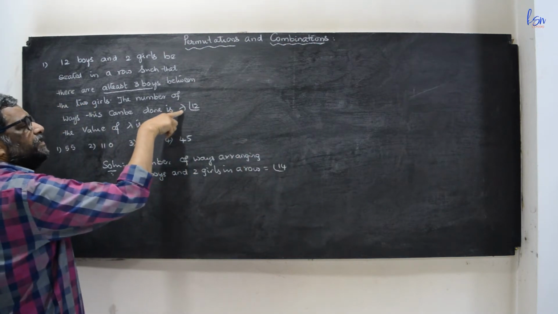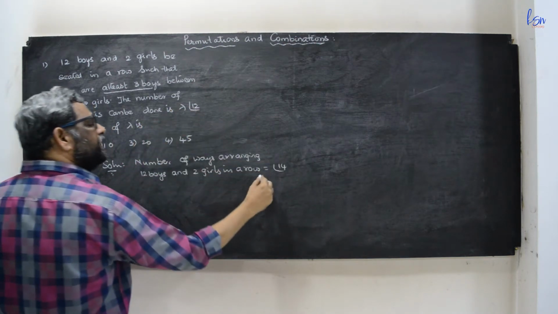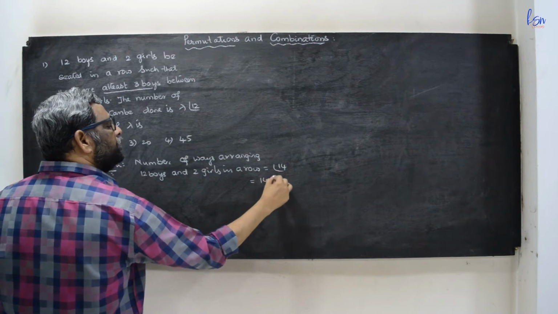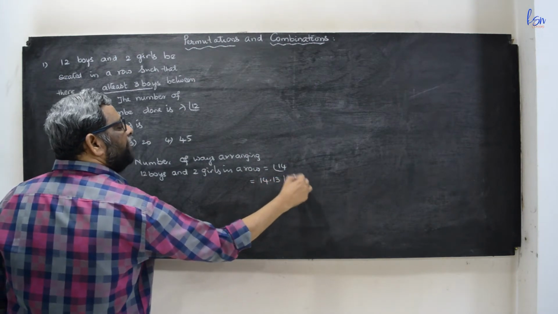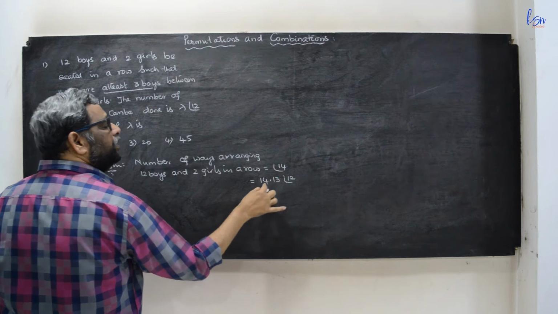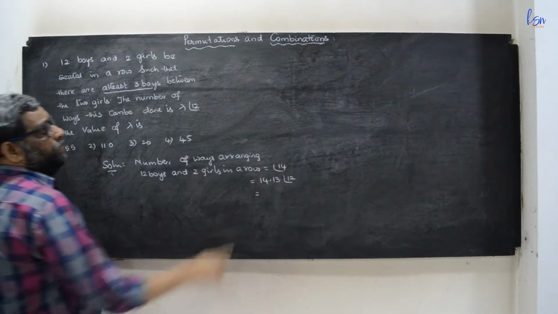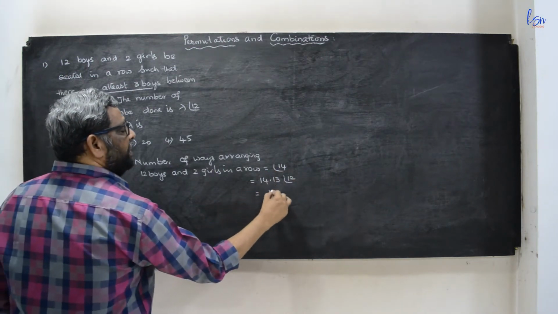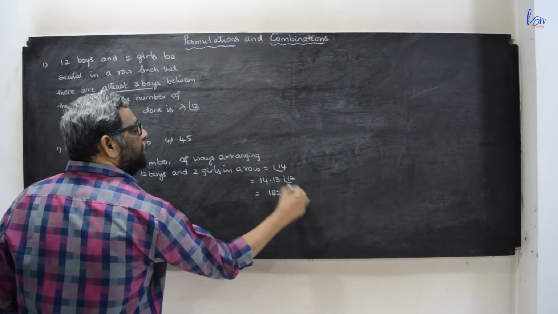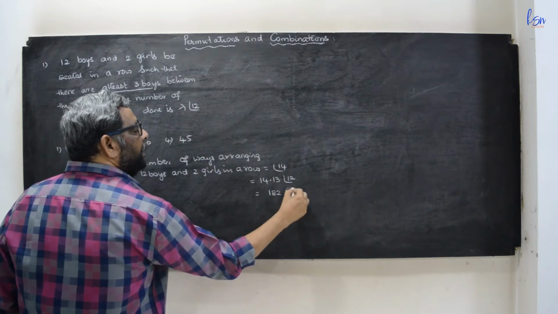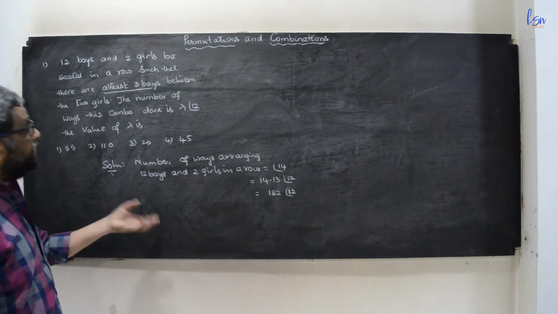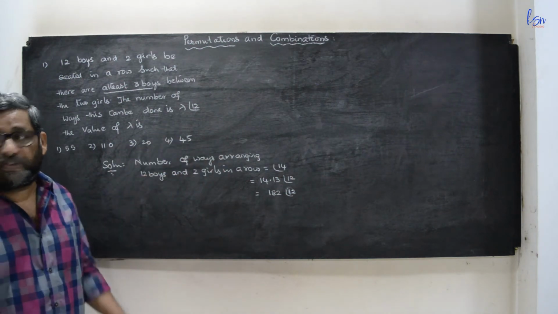But the answer is given in terms of factorial 12. So this can be written as 14 into 13 into factorial 12, 14 into 13 is 182, into factorial 12. These are the total chances in which the boys and girls can sit in a row.